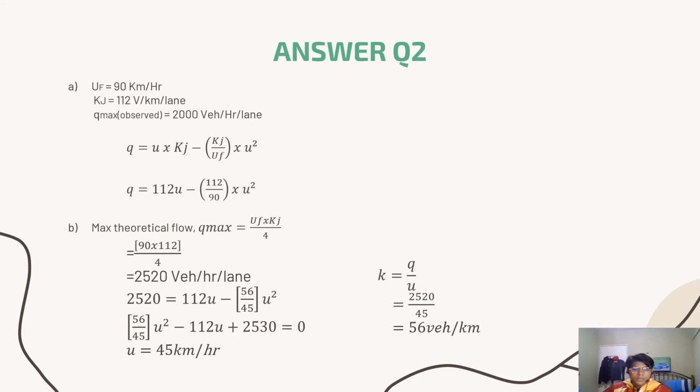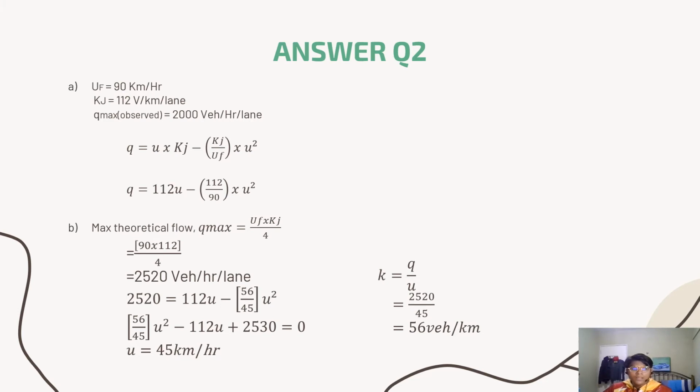Then we substitute it in our equation from question number A: 2520 equal to 112 U minus 56 over 45 times U square. And then we will get the U value, which is 45 km per hour.